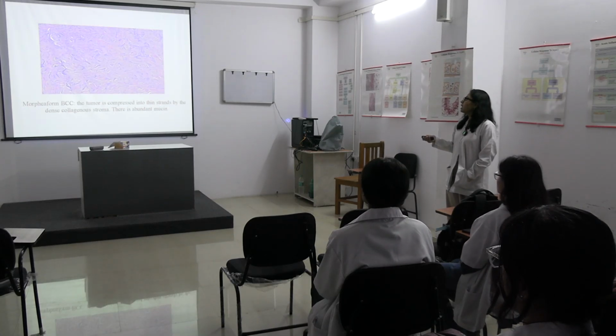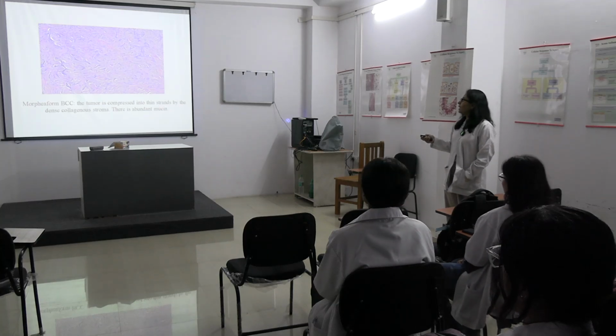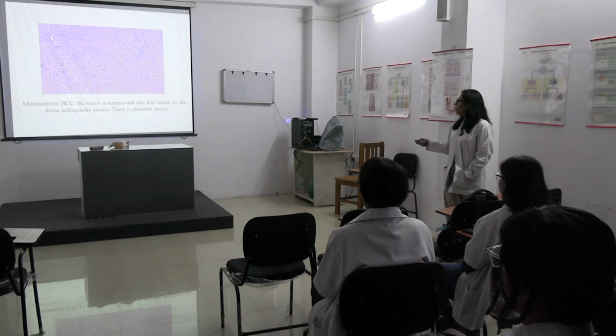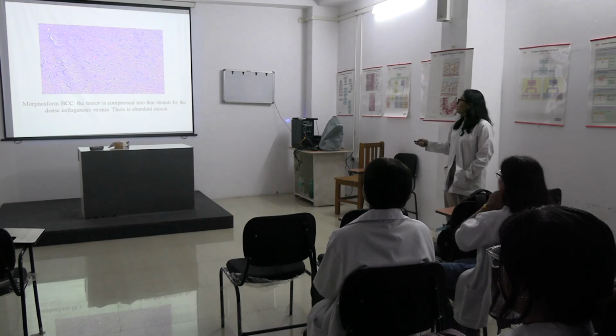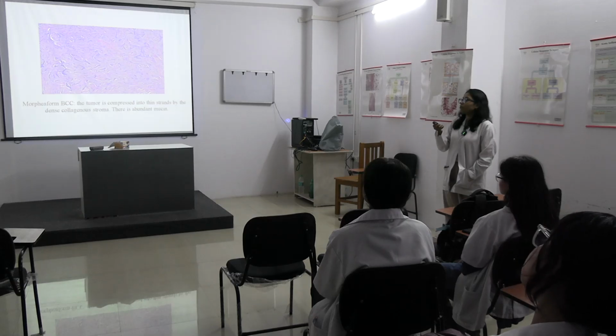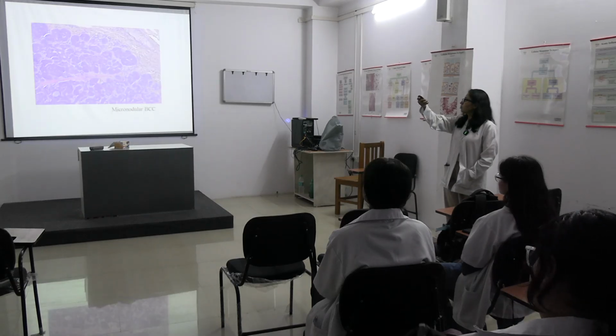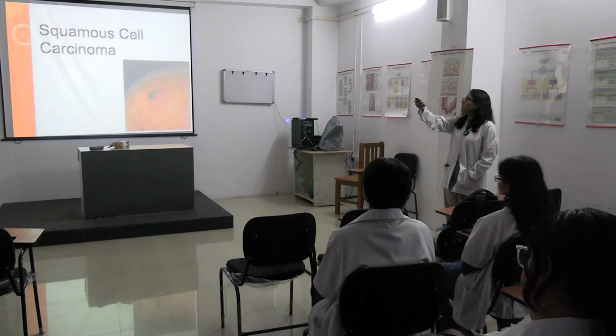In morphiform BCC, the tumor is compressed into thin strands by the dense collagen stroma, and there is mucin also. Can you make out? This is the tumor. These are the tumor cells. They have become thin strands here, and surrounding them, the pink parts are the stroma. Again, this is micronodular BCC.